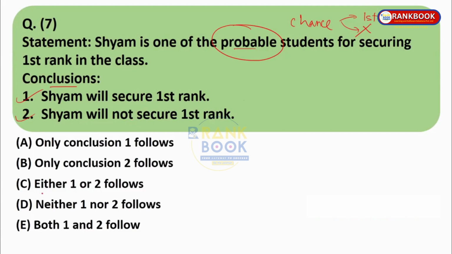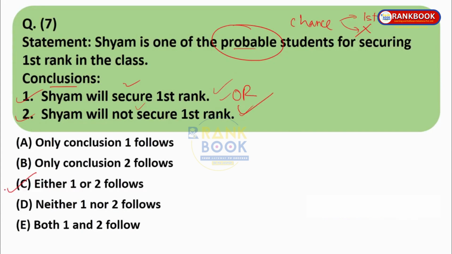We cannot predict that. So the answer is C. Either 1 or 2 follows. Any of them follows. See how easy it is. There is no fixed first or second conclusion, but we cannot discard both of them. If we say Shyam will not get first rank is false, and this is also false, then what will be true? Nothing will remain. Either he will get first rank or he will not get first rank. There are only 2 things, and both have been mentioned. So this will happen or this will happen.